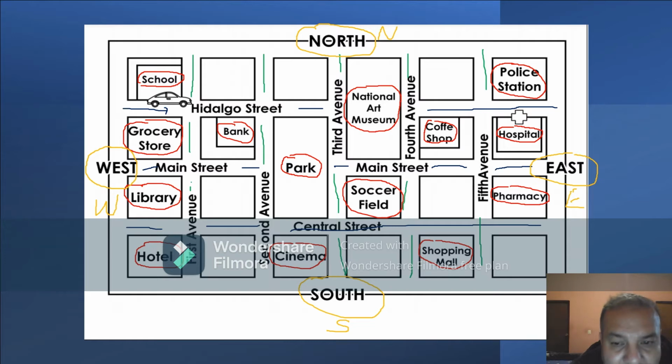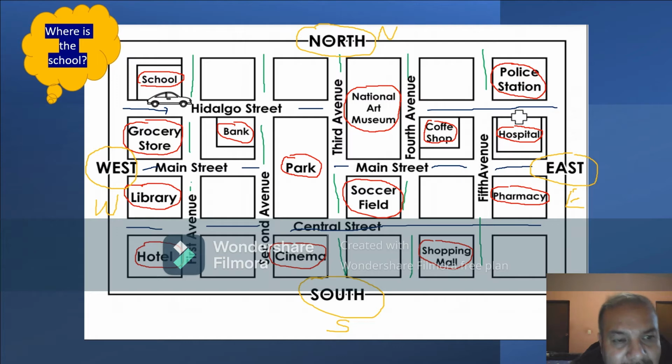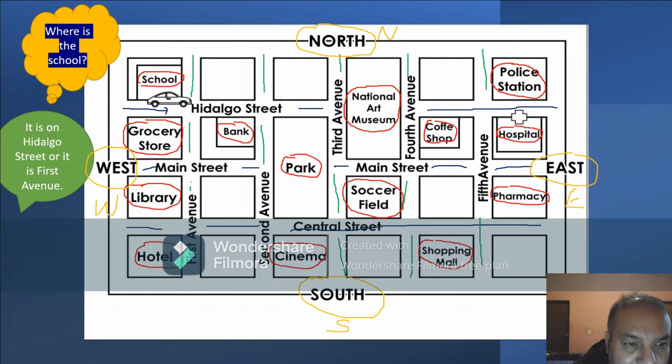Now if I ask you, for example, where is the school? If I ask that question, where is the school? What you can tell me is it is on Hidalgo Street, because you can see it's right here in Hidalgo Street. Or you can also tell me it is on the First Avenue right here. Okay, so the school is either on Hidalgo Street or also in the First Avenue.